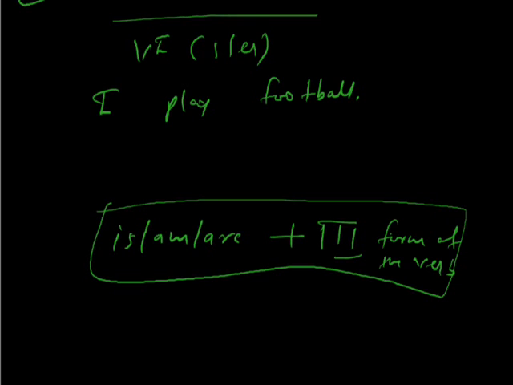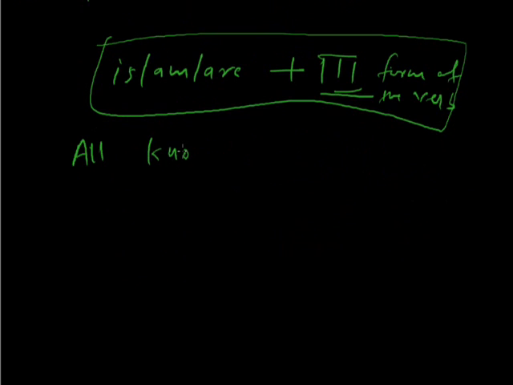Simple. I play football. Now football has to be brought in the place of subject. Football is, and then played. Third form. Football is played. As simple as that. One more example. All know him. He is known to all.